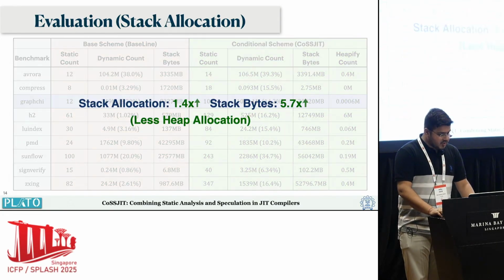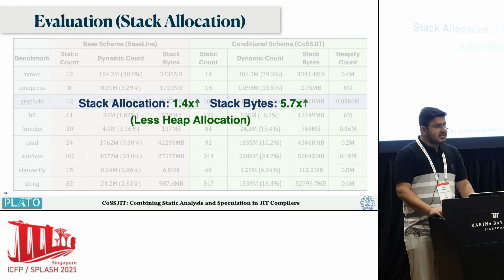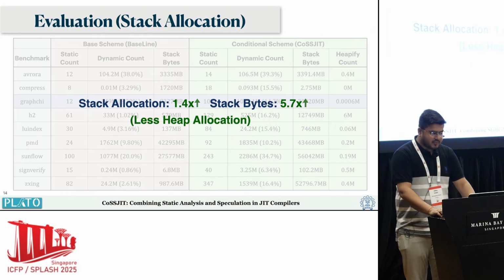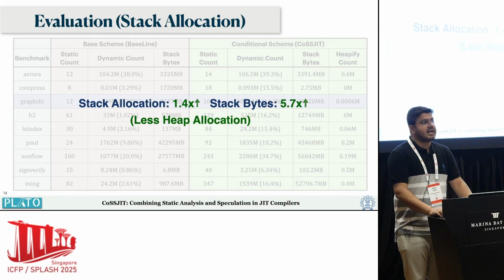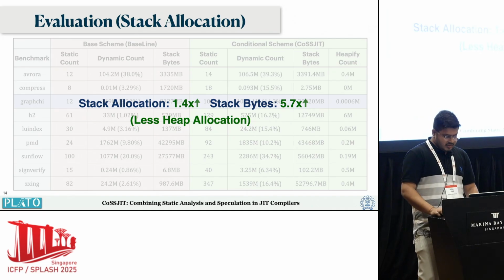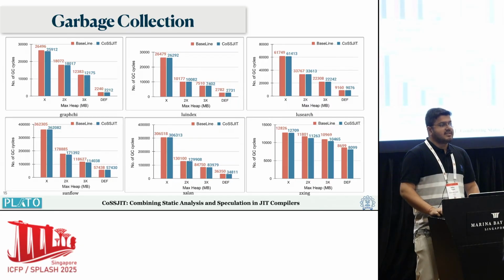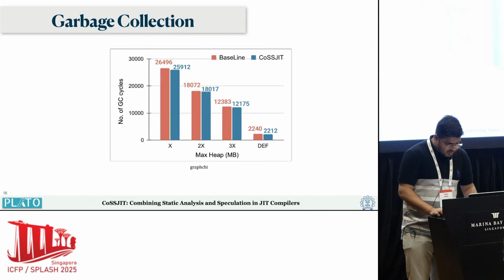On an average, we saw an improvement of 1.4 times in stack allocation, and an improvement of 5.7 times in stack bytes. This means that this much less heap memory we allocated. We also measured the garbage collections. So let's look at one of the benchmarks.